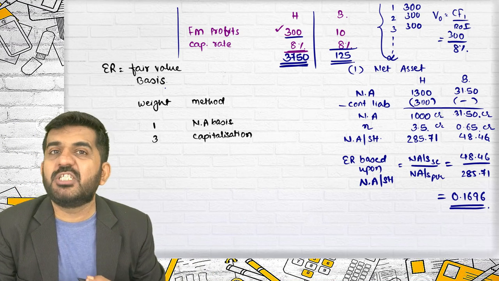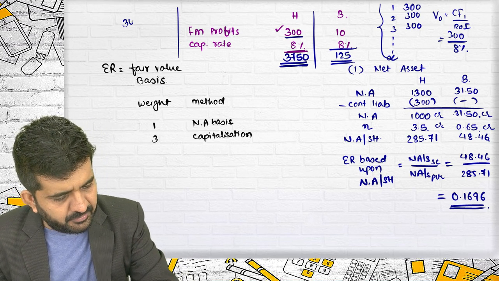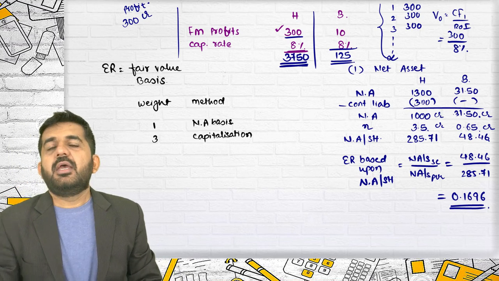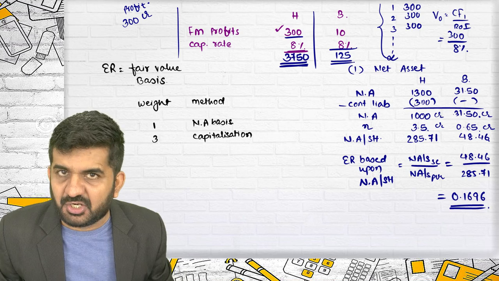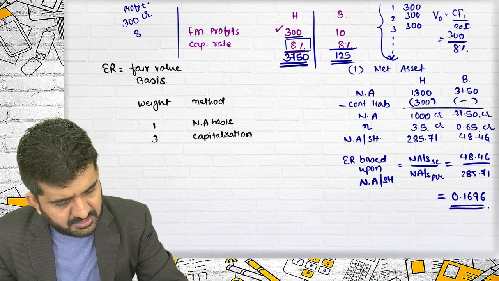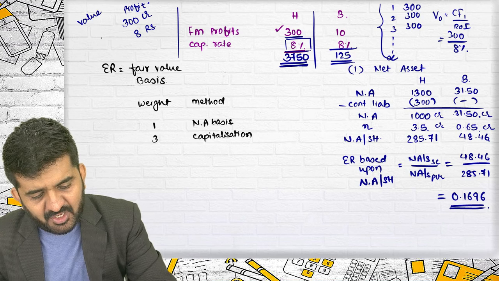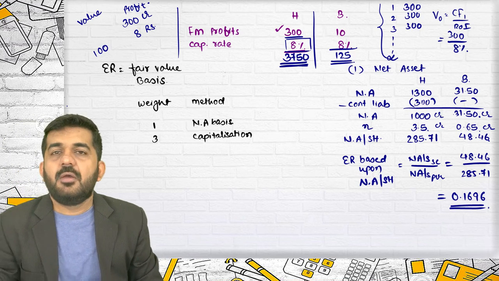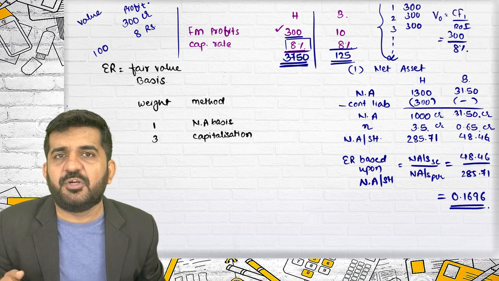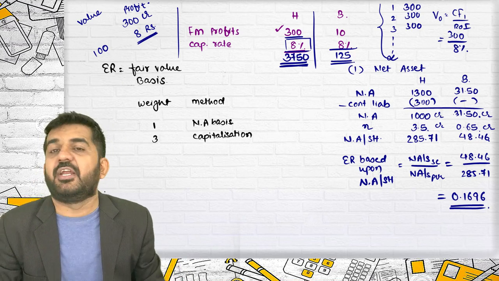Another way of logically understanding this is, this company is actually earning 300 crore rupees profit. Any company in the same industry, if they want to earn 8 rupees, should have a value of 100 rupees. Means they should make an investment of 100 rupees, means they should have equity of 100 rupees, to earn a profit of 8 rupees.